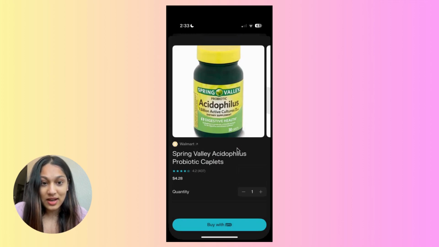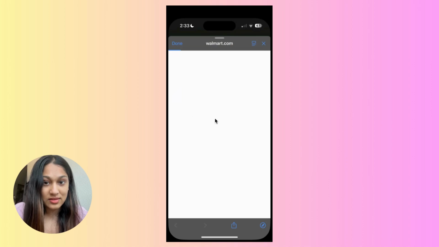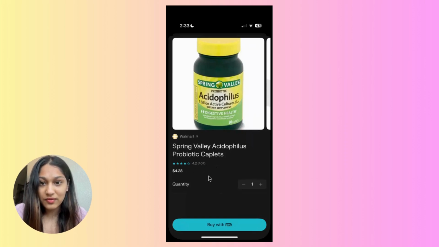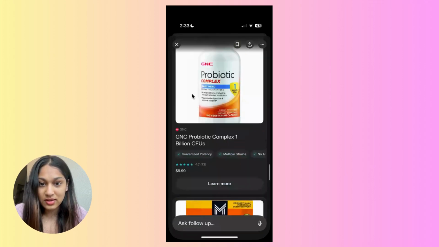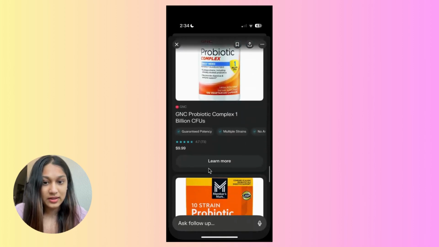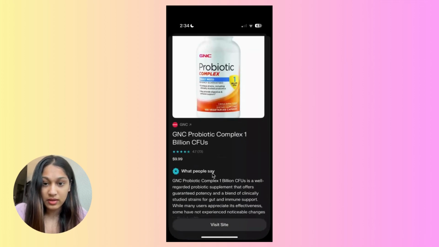I also noticed that the product ratings in Perplexity do not match the one on Walmart's website for the same product. Is this okay? Now it's not loading, but there was a mismatch in the number of ratings, and that might create some trust issues here. And if Perplexity is giving like an aggregate of the ratings from multiple sources, maybe making it more obvious would be helpful. If we go back, I want to see some other products. Now, in this case, we don't have buy with Pro for this product. I don't know why that is, but let's learn more about this one.